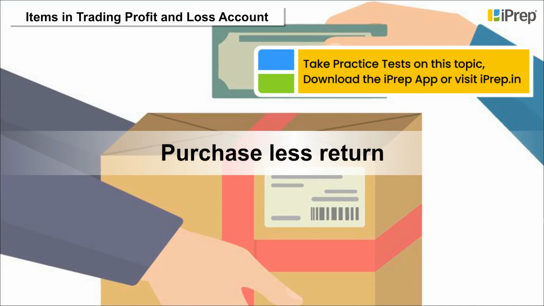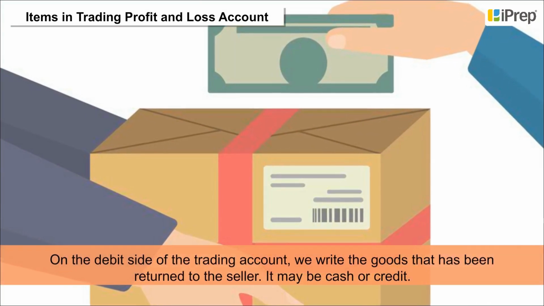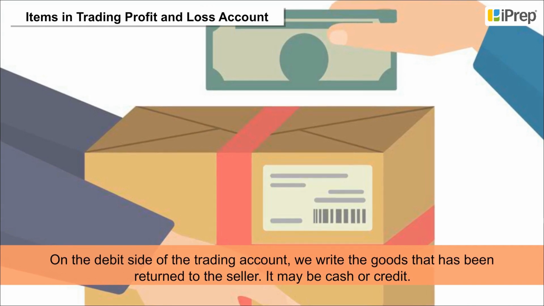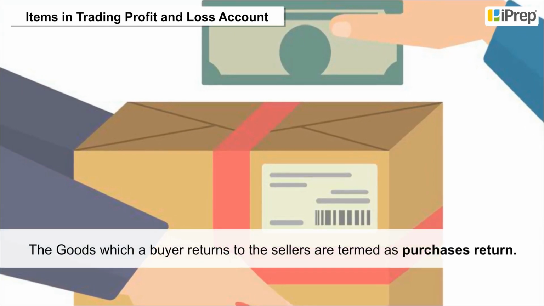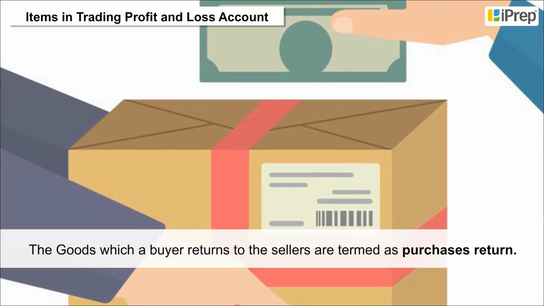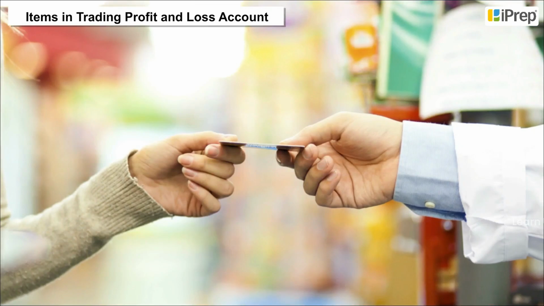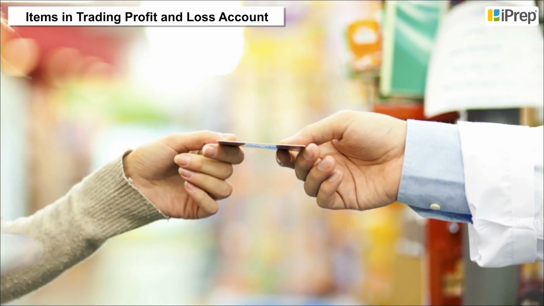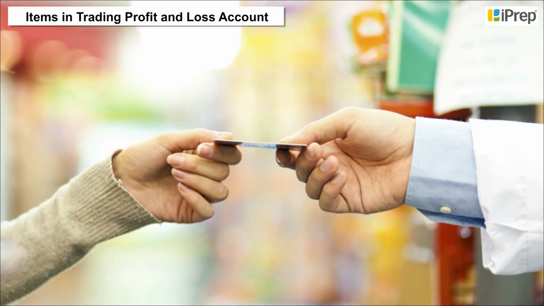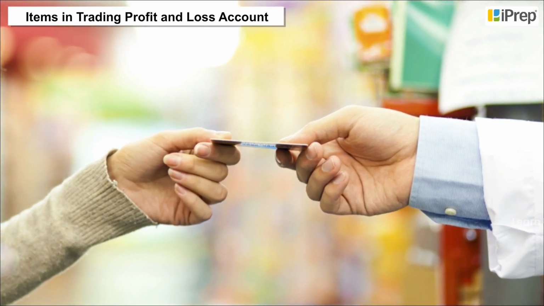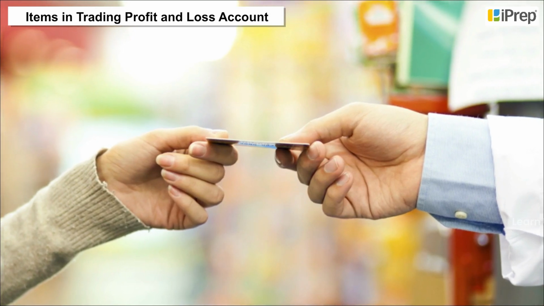Purchase less return. On the debit side of the trading account, we write the goods that have been returned to the seller. It may be cash or credit. The goods which a buyer returns to the sellers are termed as purchases return. We show it by deducting it from the purchases, and the net amount is known as net purchases. Excessive purchase returns can affect the profitability of a business.